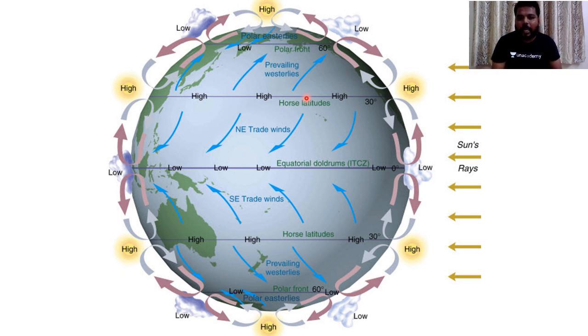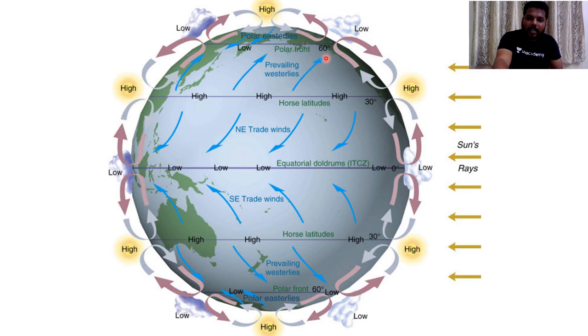The historical reason behind it is, as these regions have high pressure conditions acting from the top, the sailors who used to trade horses had ships with very high weight because of the horses present, and the descending air column from the top used to make the ship sink. Hence these traders used to throw a number of horses overboard at these latitudes, so the ship could sail very easily on the water. Hence these latitudes have been given the name horse latitudes as well. Clear?